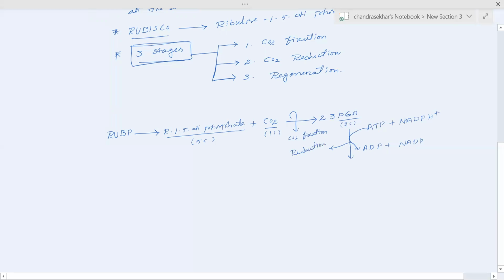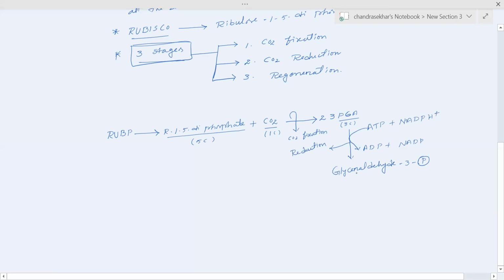By using the energy from the ATP and NADPH molecules, the phosphoglyceric acid is converted into two molecules of glyceraldehyde 3 phosphate.